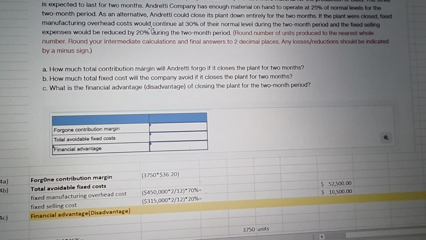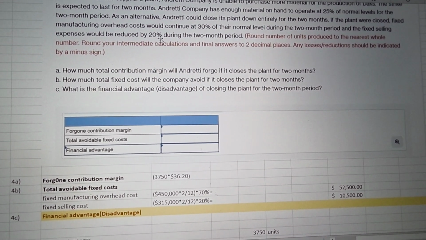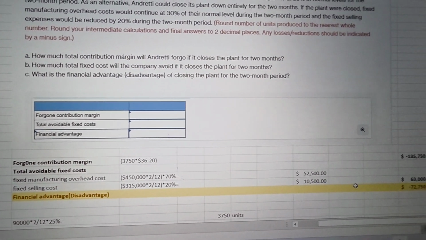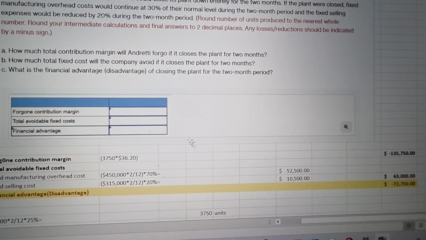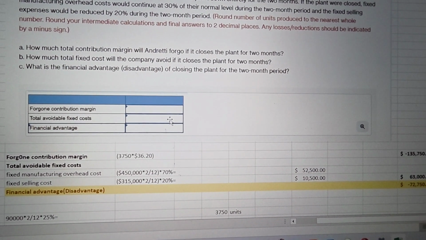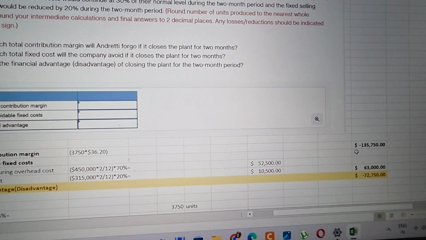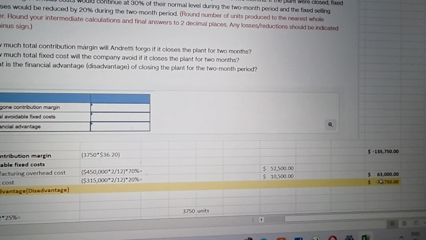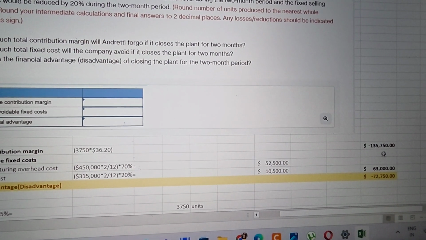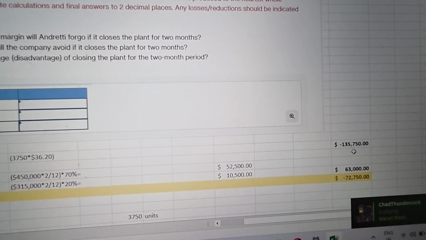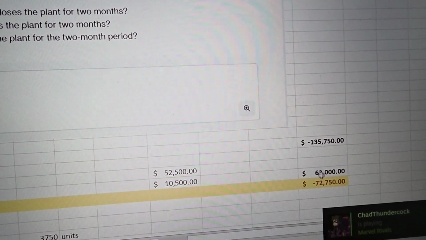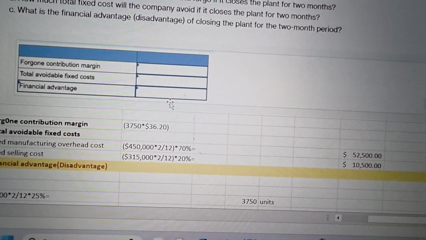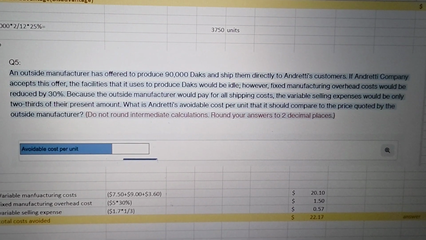For selling expense, it would be reduced by 20%. It's simply given, it will be reduced by 20%, so we will multiply by 20%. So the total avoidable cost is 63,000, which you need to fill in this box. Now we know the foregone contribution margin, and we know the fixed cost saved. Fixed cost saved is a kind of income for us, so it will be put in positive. But since the contribution margin foregone is more than the saving, there will be a financial disadvantage, which we need to fill in this last box. Let's come to the last and final question.